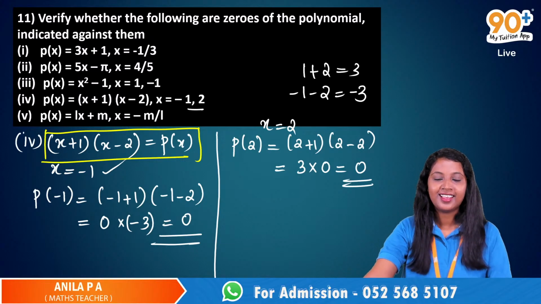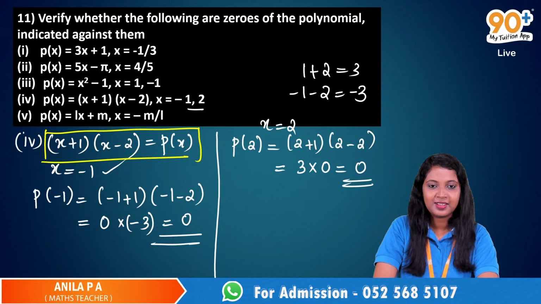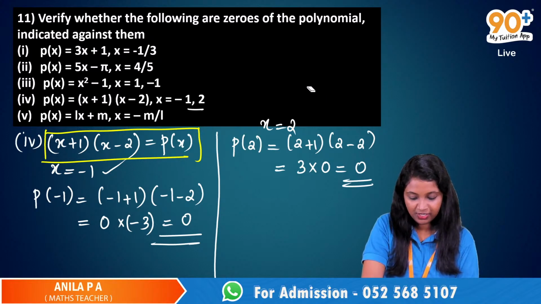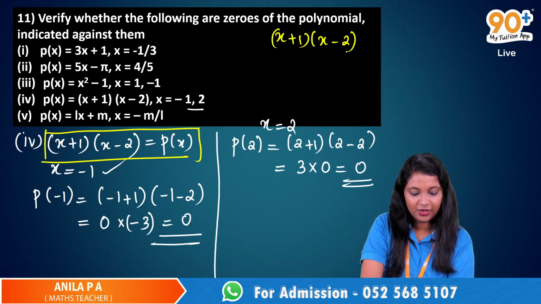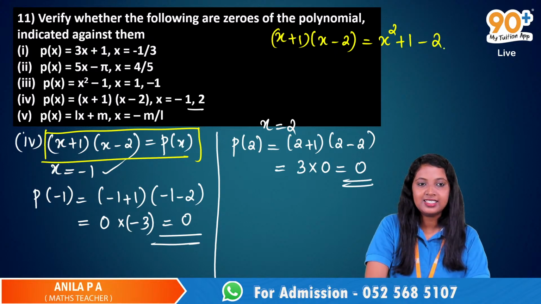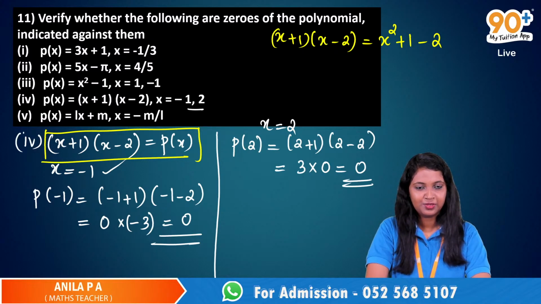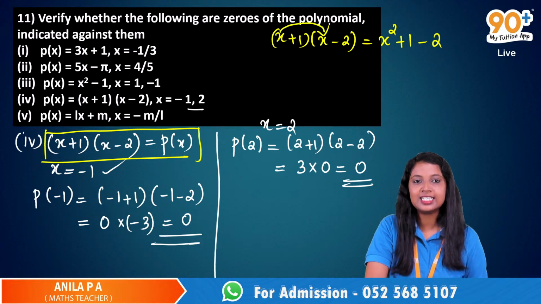This question can become one question, which means x plus 1 into x minus 2. Just use the distributive law. X into x is x squared.